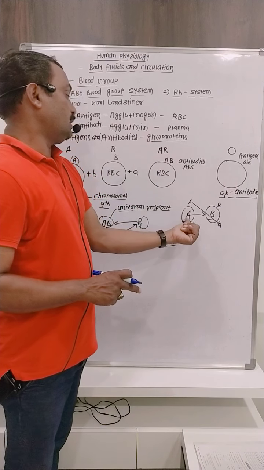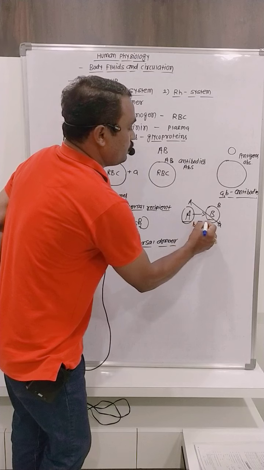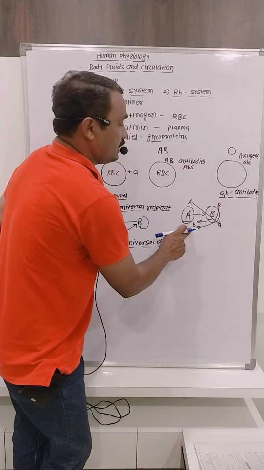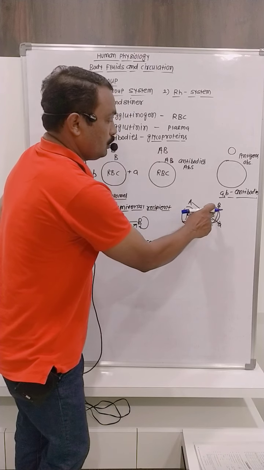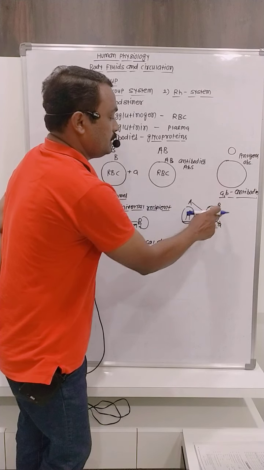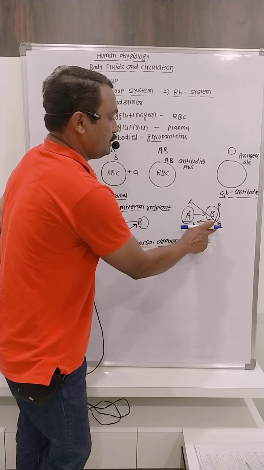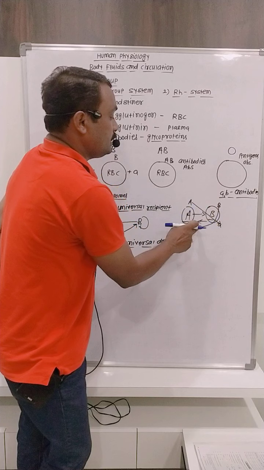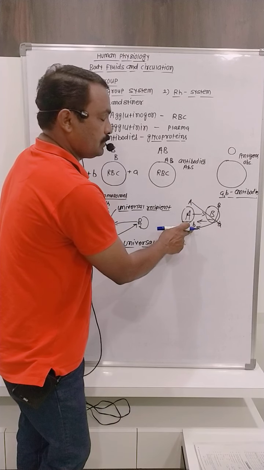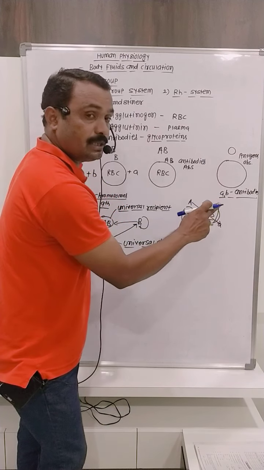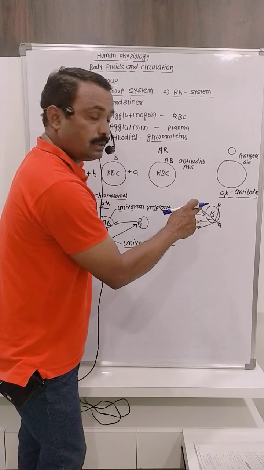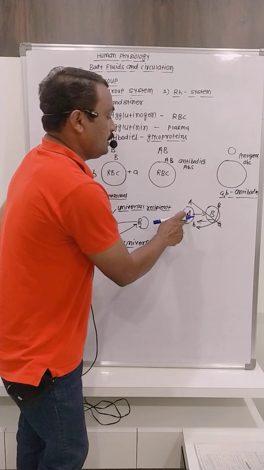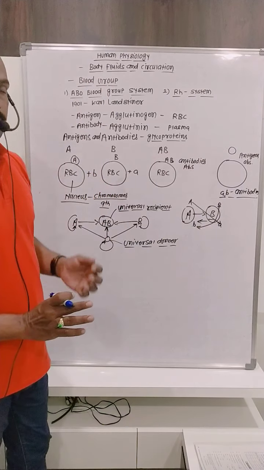B person also cannot give blood to the A persons, because then the donor's antigens react with the recipient's antibodies. On the surface of B person, B antigens are there, and in their plasma, A antibodies are there, but A person has B antibodies. These B antigens react with B antibodies. There is an antigen-antibody reaction, blood clotting takes place. That's why B cannot give to the A, and A cannot give to the B persons.